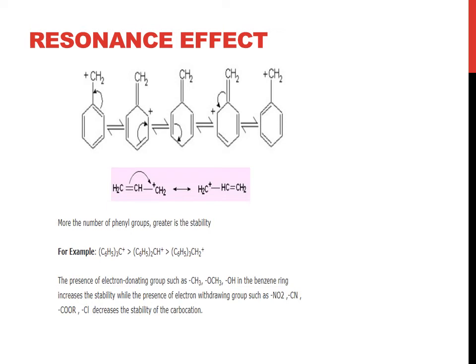Similarly, in the case of aliphatic, CH2 double bond CH single bond CH2. Now this double bond will come here, so CH2 will gain positive charge and the first CH2 will become double bonded. This is also resonance. In fact, resonance is just the movement of electrons and the possibility of single bond and double bond. Now, the more the number of phenyl groups, the greater the stability.